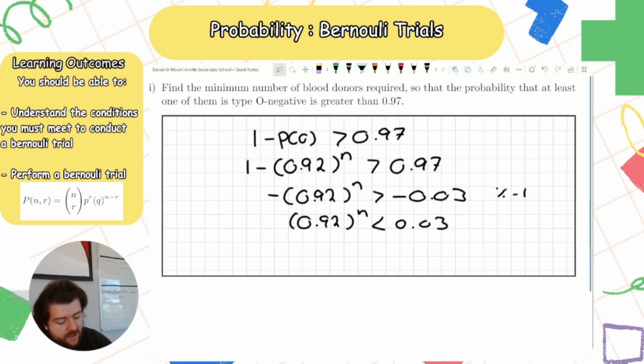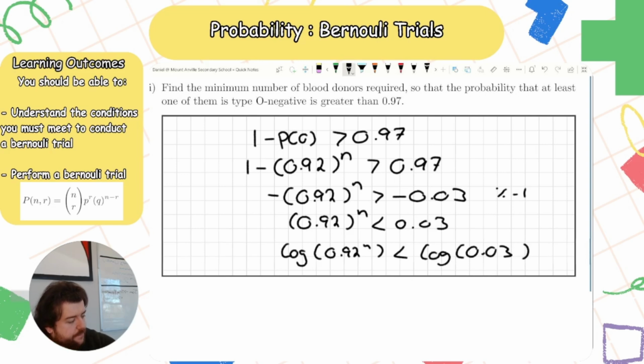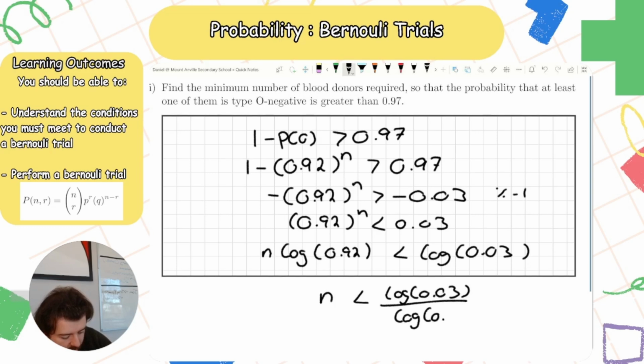Now I have an unknown in the power, so I have to use logs. If I take the log of both sides, log of 0.92 to the power of n is less than log of 0.03. I can use my rules of logs. I can take this n and bring it outside. And I can say n is less than log 0.03 divided by log 0.92.